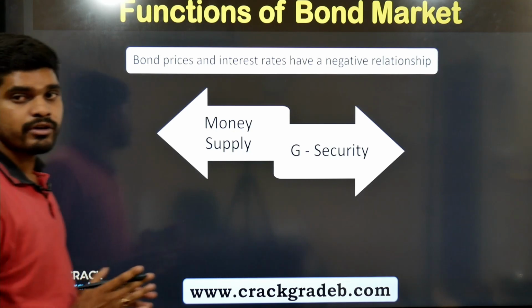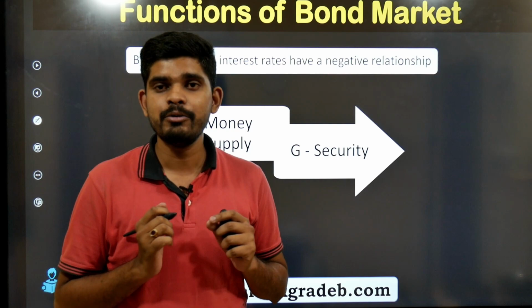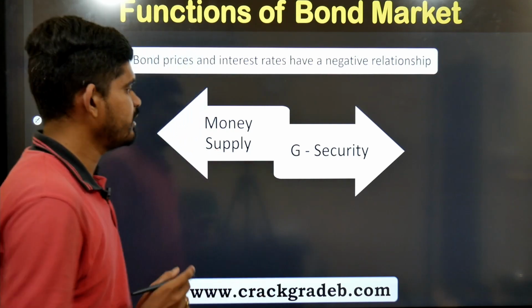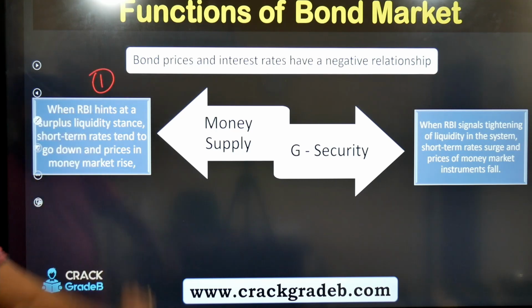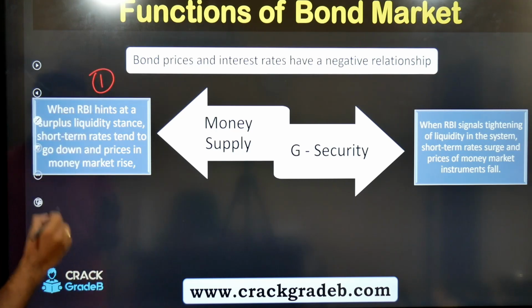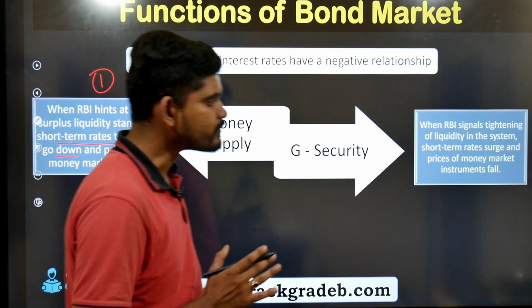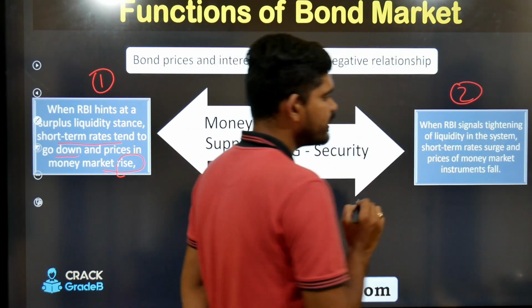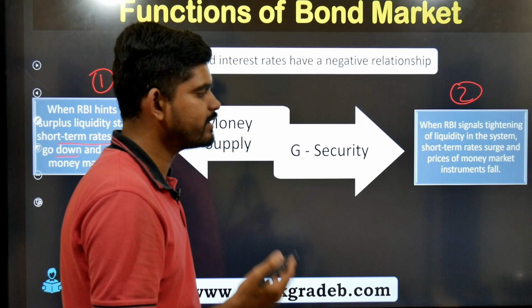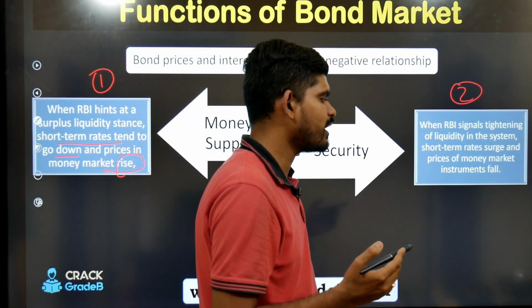Now let us see two more important things that are happening in the bond market. What is the first thing? When RBI hints at a surplus liquidity stance, short-term rates tend to go down and prices in the money market rise. Now the second one: when RBI signals tightening of liquidity in the system, short-term rates surge and the price of money market instruments falls.